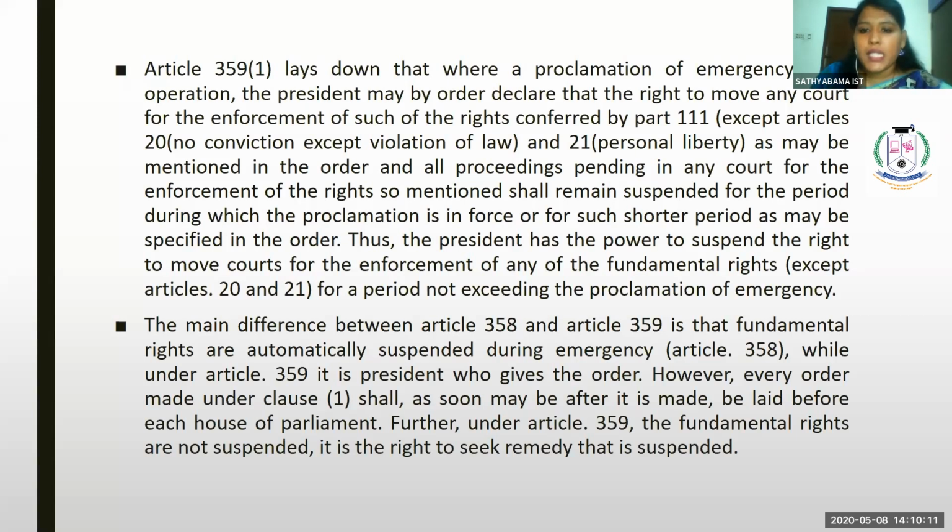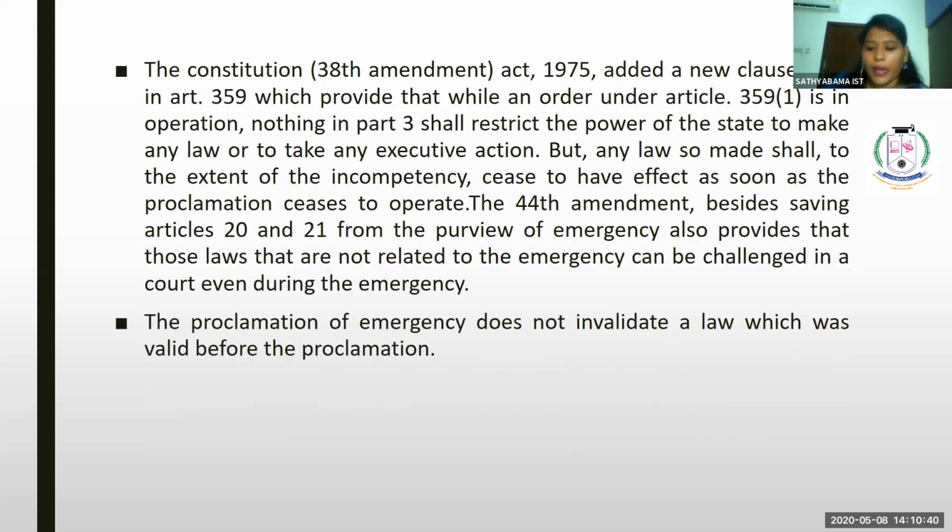Thus, the president has the power to suspend the right to move court for the enforcement of any of the fundamental rights, except Articles 20 and 21, for a period not exceeding the proclamation of emergency. So the president has the power to suspend fundamental rights, even the fundamental right of approaching the court, but except Articles 20 and 21.